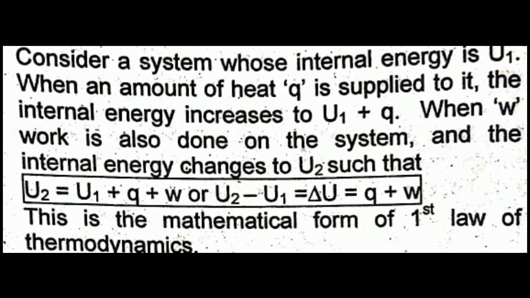Then when U terms are taken together, we get U2 minus U1 is equal to Q plus W. U2 minus U1 can be written as delta U, the change in internal energy. Final internal energy minus initial internal energy, that is the change in internal energy delta U, is equal to Q plus W. This is the mathematical form of the first law of thermodynamics.